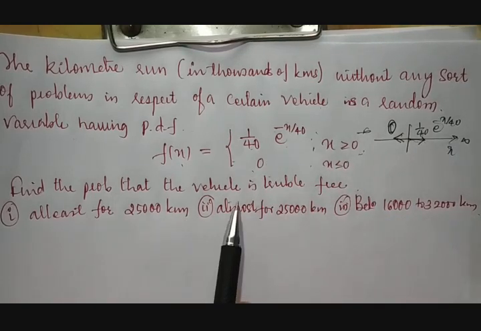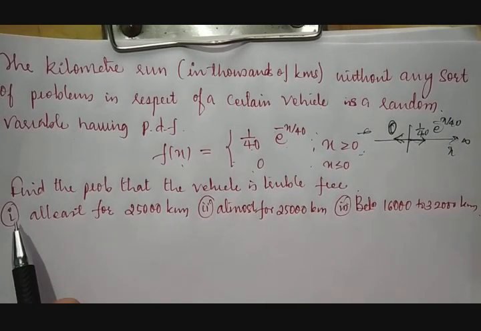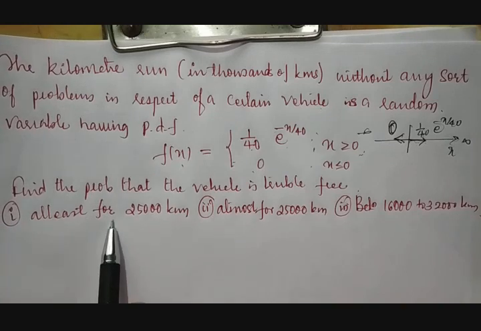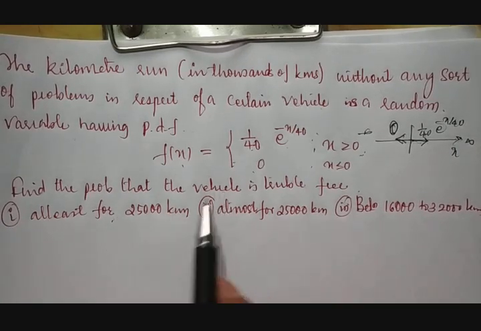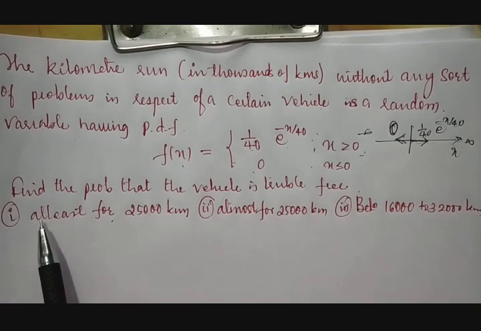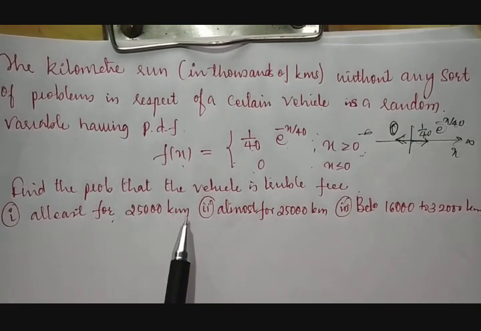Then find the probability that the vehicle is trouble free, moving without any problem, at least for 25,000 kilometers. If you take a car, that car moves at least 25,000 kilometers without any problem.